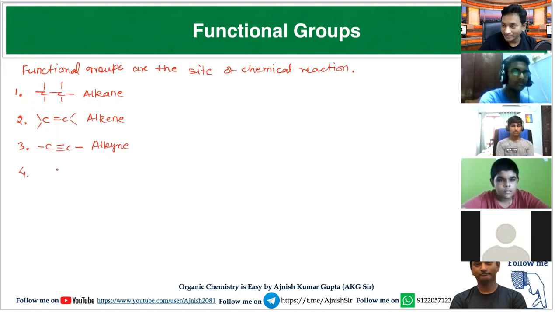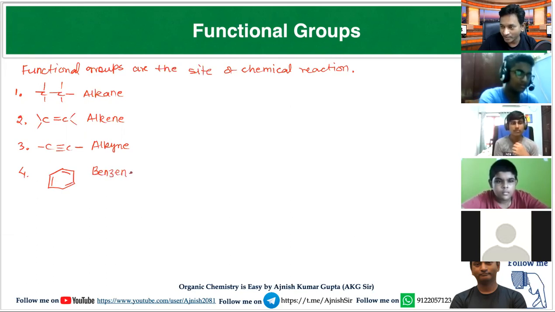If the connection is a carbon-carbon double bond, then such compounds are called alkene. If there is a carbon-carbon triple bond, then such compounds are called alkyne. And if there is a six-membered ring with alternate double bond, single bond, double bond, then such compounds are called benzene.